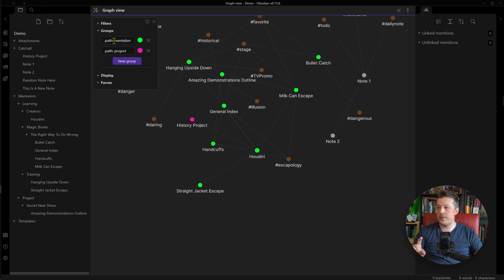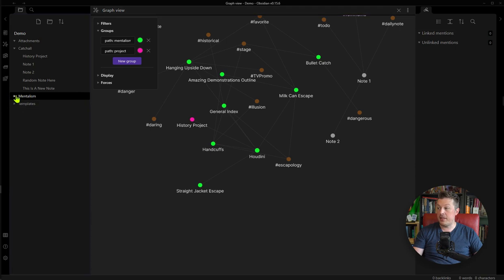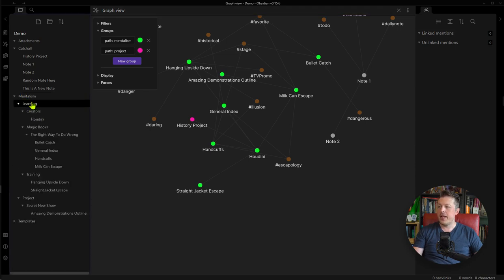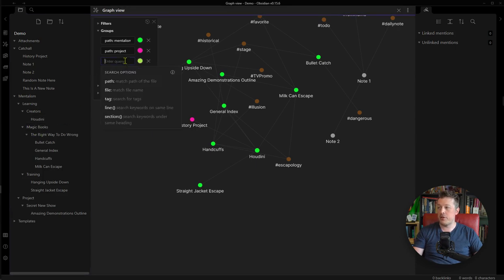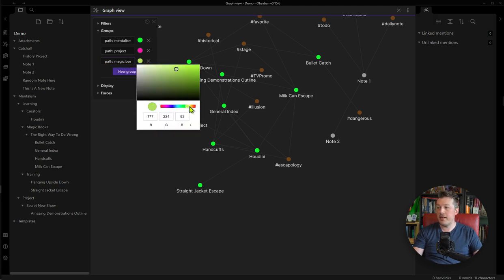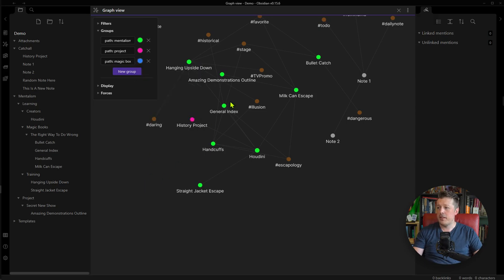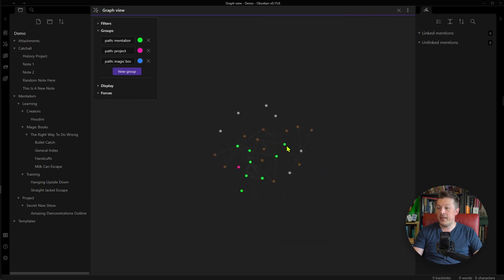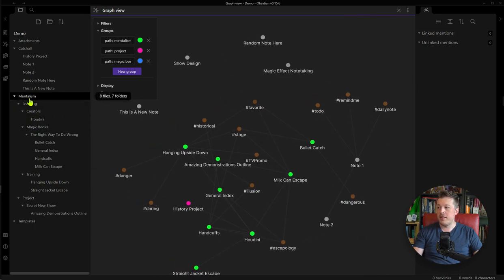Now, one thing to be aware of is if you have a big top level group like mentalism, and you wanted to create something maybe different for magic books, if I wanted to create a path that highlights magic books, well, if I tried to make it a different color, let's say we'll make it a bright blue, it doesn't show up as anything different because the top level group will take over any lower level groups that you have.